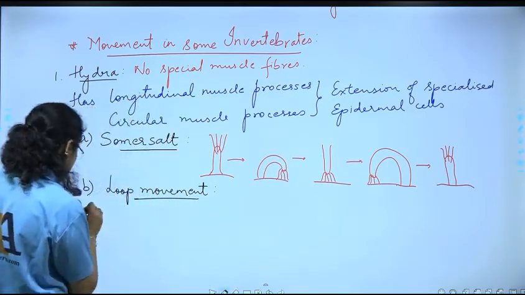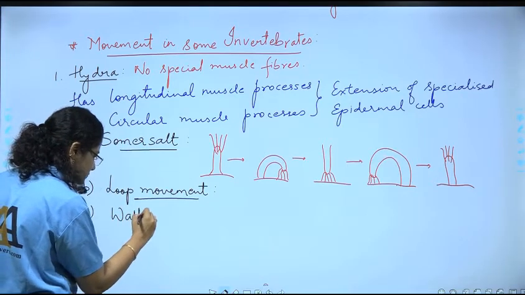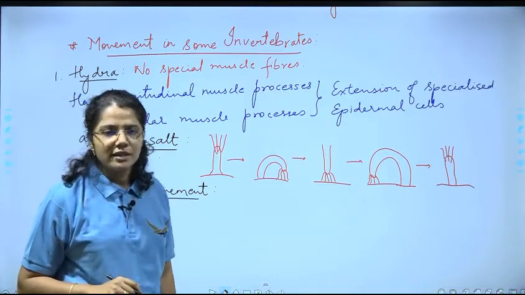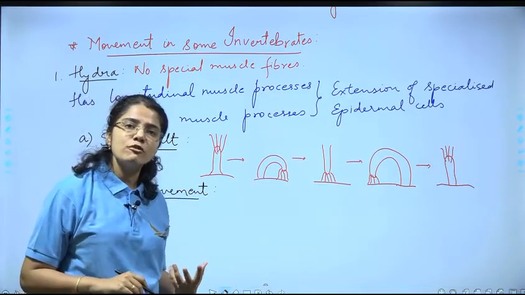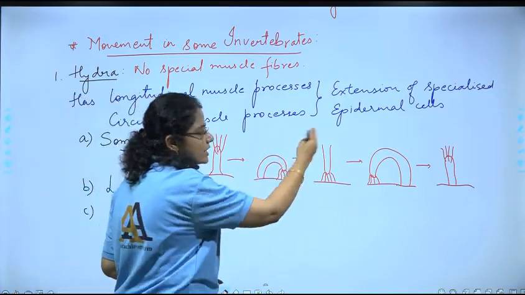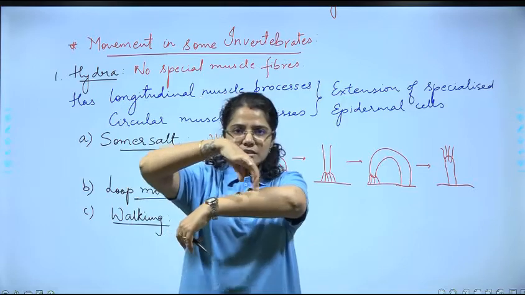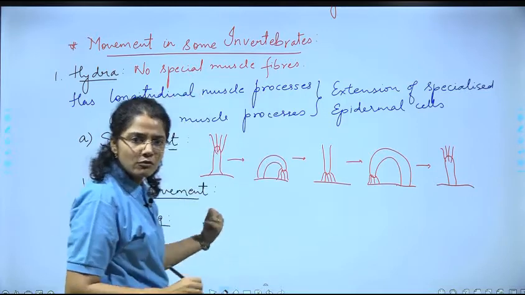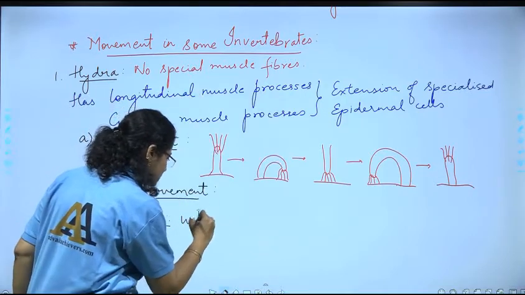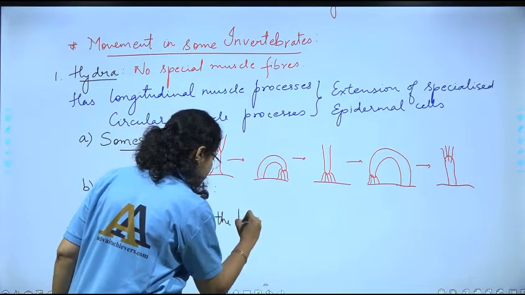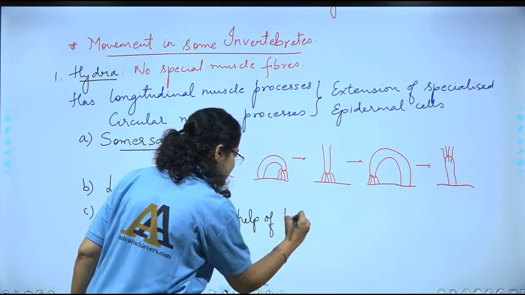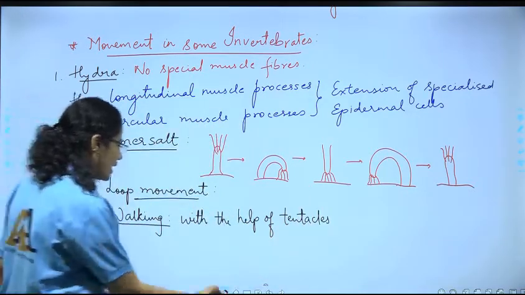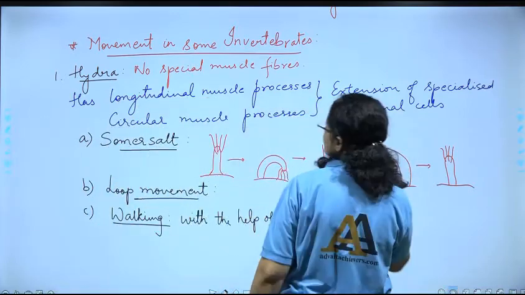The next movement it shows is called walking। ले, अब इसके तो पैर भी नहीं है, तो ये चलेगा कैसे? How is it gonna walk? Yes, it is going to walk with the help of tentacles। कि जैसे ये ऐसे उल्टा गिरा है, ठीक है, then with the help of the tentacles it is going to move like this, right? So with the help of tentacles it's gonna walk. So walking with the help of tentacles, right?